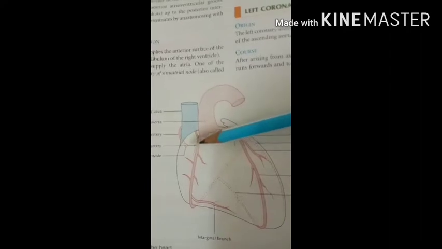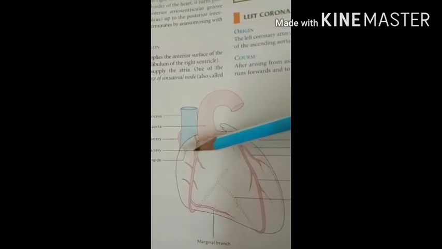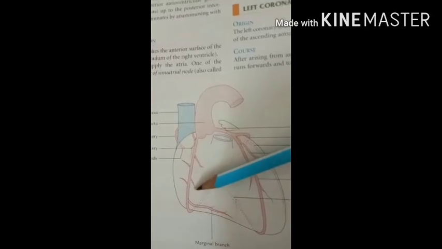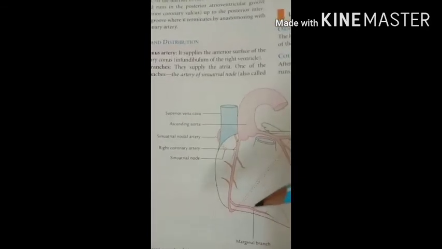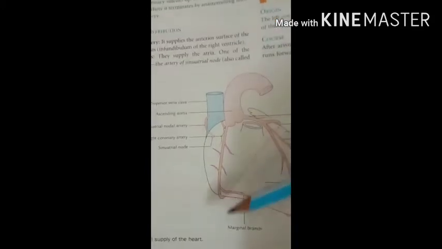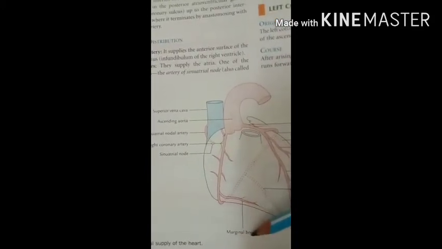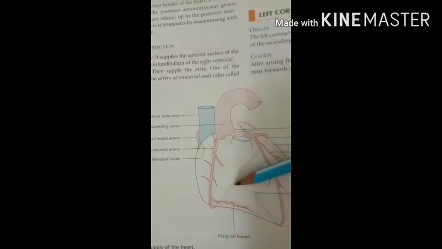Then it gives several branches, large branches and small branches. The large branches are the marginal artery and the posterior interventricular artery. So here you can see the posterior interventricular artery. This one is the marginal artery, and this is the posterior interventricular artery.